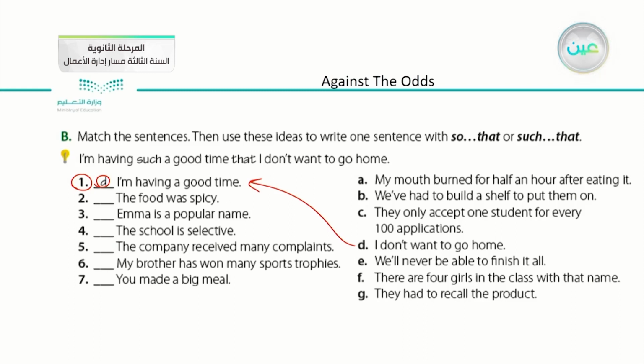Number three, Emma is a popular name. Number four, the school is selective. Number five, the company received many complaints. Number six, my brother has won many sports trophies. Number seven, you made a big meal.